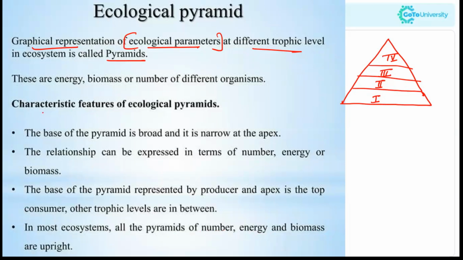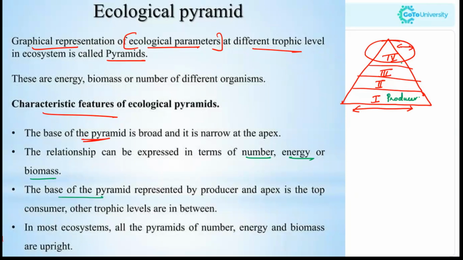Now, what are the characteristic features of ecological pyramids? The base of the pyramid is very broad and it is narrow at the apex. Now, the relationship can be expressed in terms of, as I mentioned, number, energy, or biomass. The base of the pyramid is represented by the first trophic level, the producers.